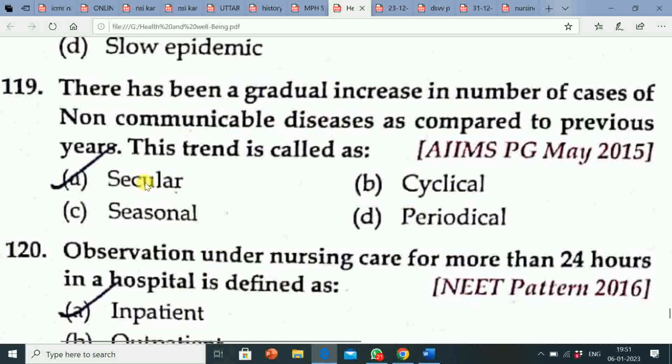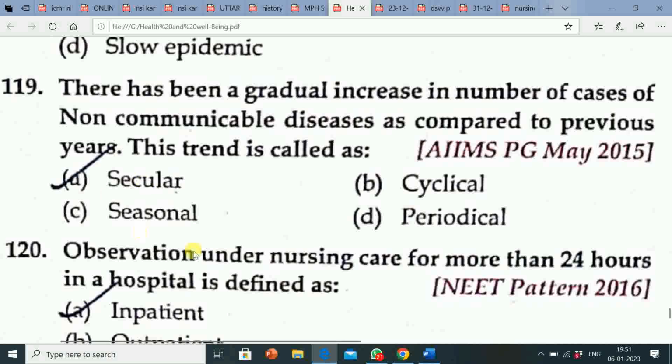Its explanation is changes in occurrence of a disease, progressive increase or decrease over a long period of time, generally several years or decades, is the consistent tendency to change in a particular direction or a definite movement in one direction.